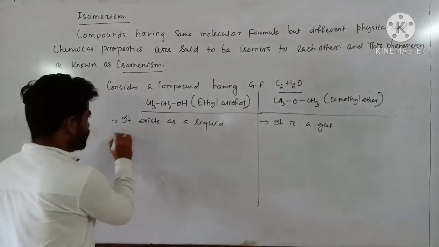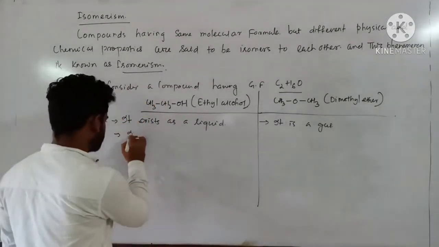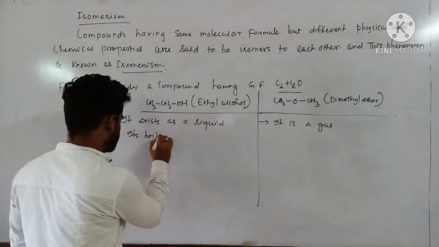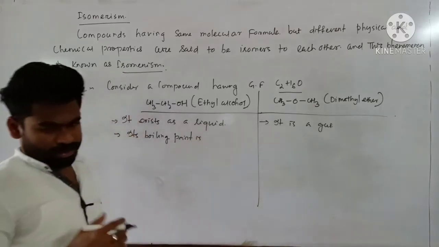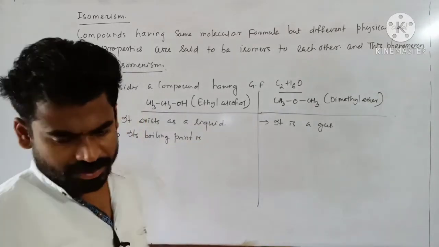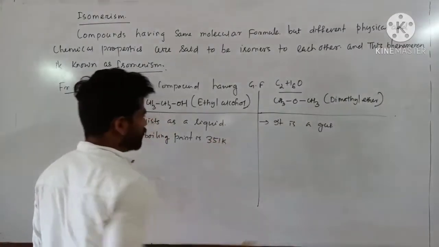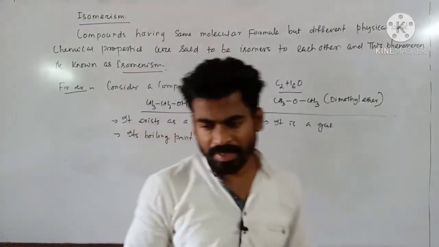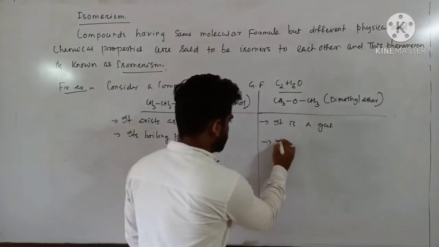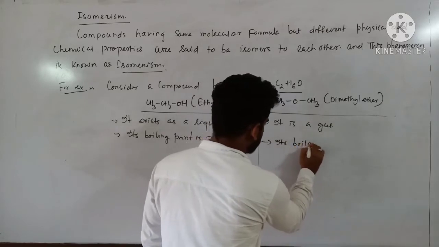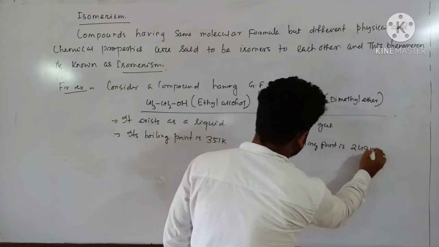Next, in case of ethyl alcohol, its boiling point is near about 351 Kelvin. But in case of dimethyl ether, its boiling point is a little bit less, near about 249 Kelvin.